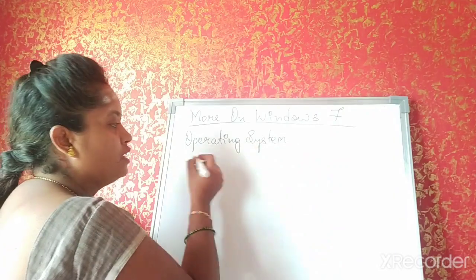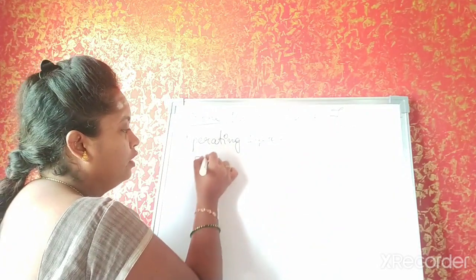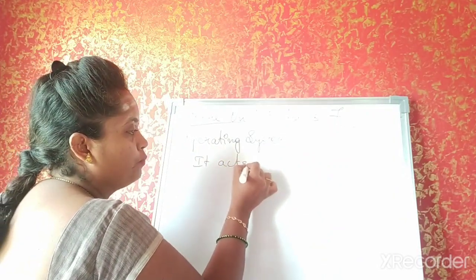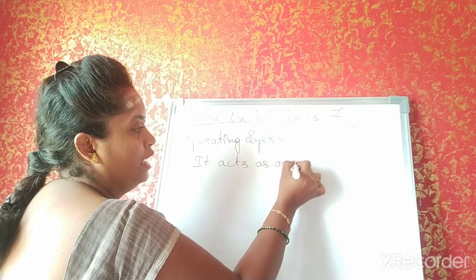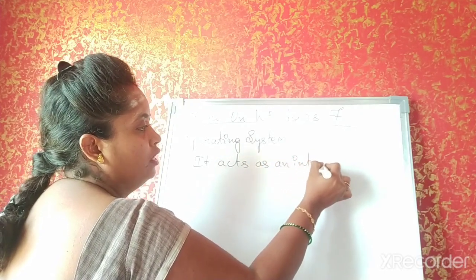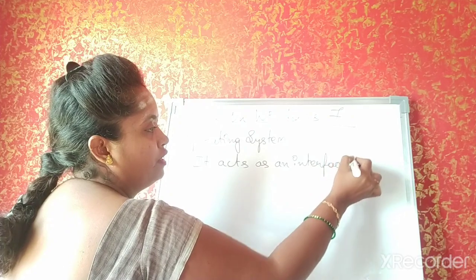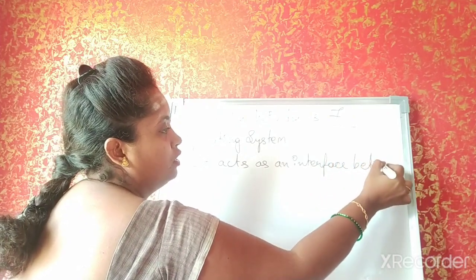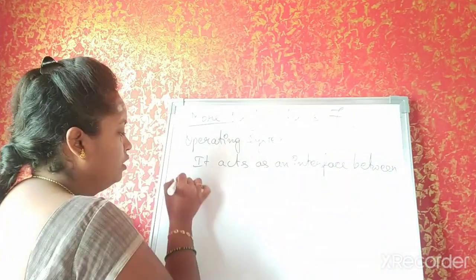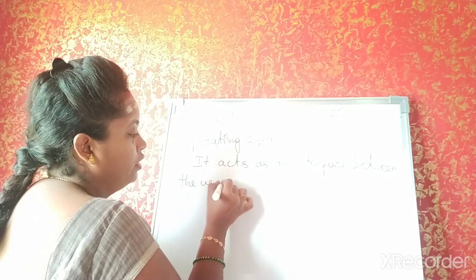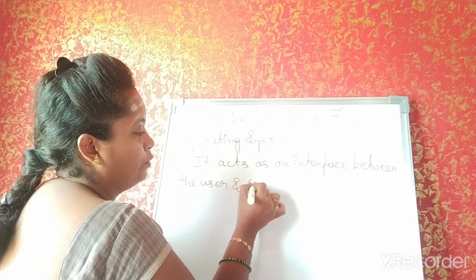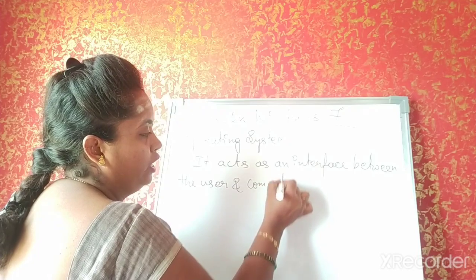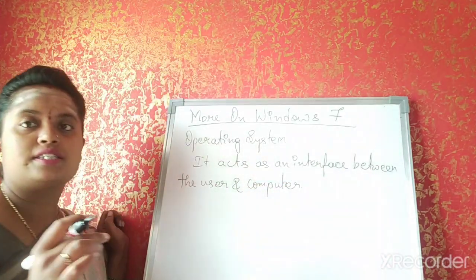Operating system, it acts as an interface between the user and computer. Okay, it's like this.